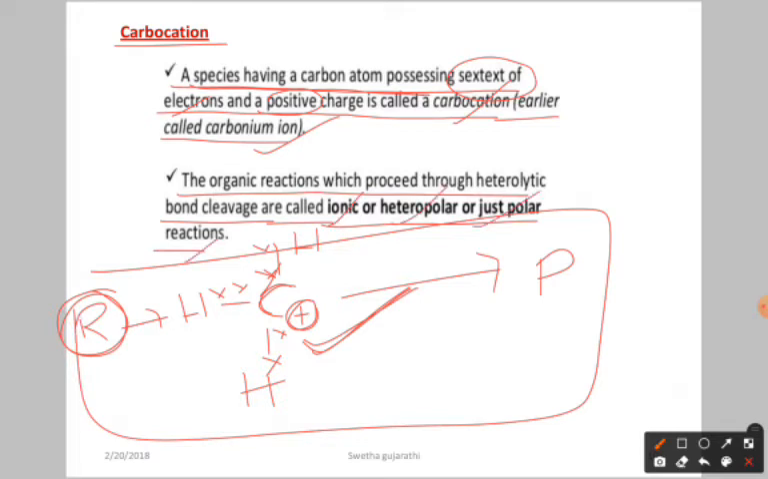Why are we calling it polar? As you know very well, just now we saw bromine going to get the negative charge and this one positive, so we have some charges, that's why we call it polar. Heteropolar: hetero means different, here we have positive and negative. So heteropolar. Ionic, as you know very well, means positive and negative charges will be there. So that's why it's called ionic. Heteropolar or just polar reactions.